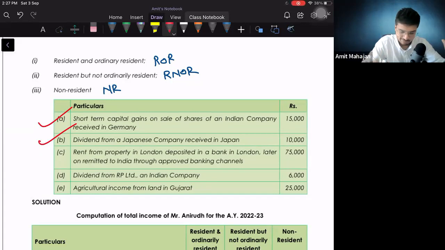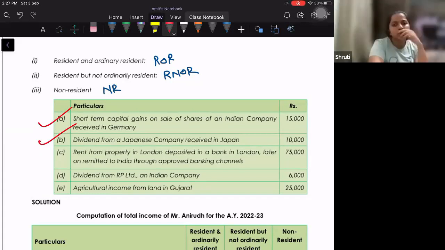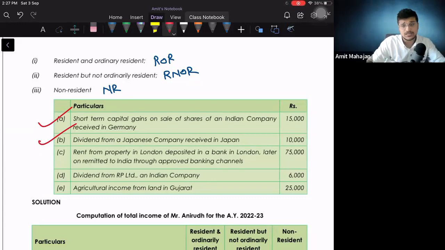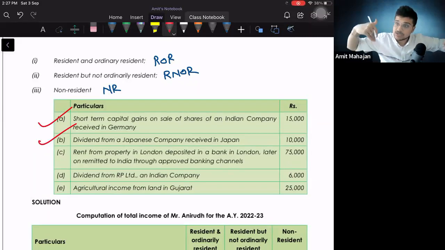सोचो एक बार. It won't be taxable, no, because first only like it's received in London and not in India. Okay, so perfect, absolutely. Here understand one thing, received in India का definition क्या है? Received in India is first received in India. So here what is happening, see, understand, first received in India मतलब क्या? For example, I am staying in London, I am receiving any income in London. So if I send that money to my parents in India, तो क्या ऐसा मानेंगे क्या कि parents के हाथ में receive हुआ, so it is an Indian income? No, right? So it is first received where? In London only.